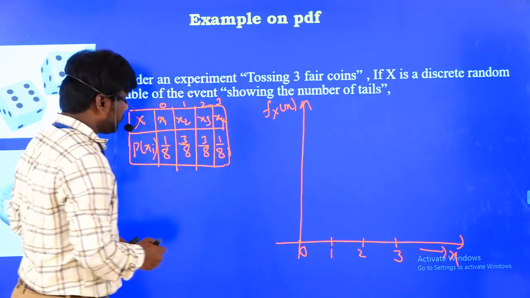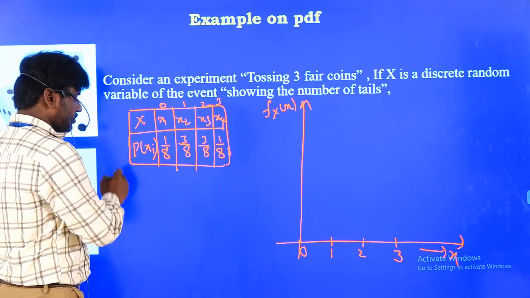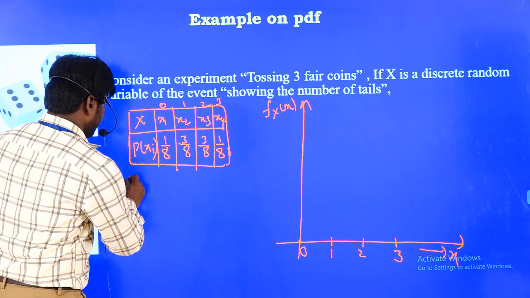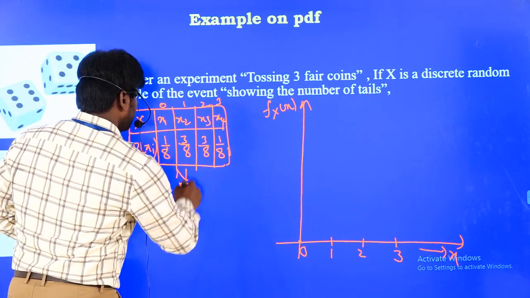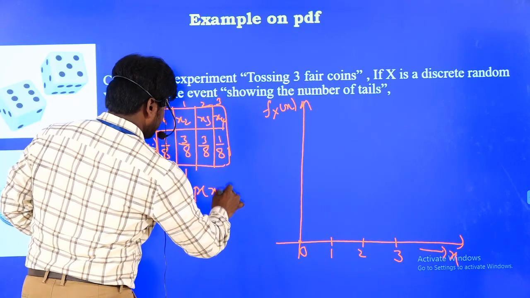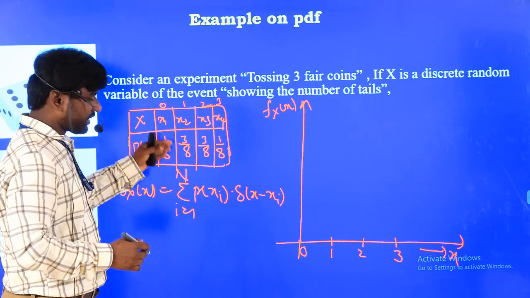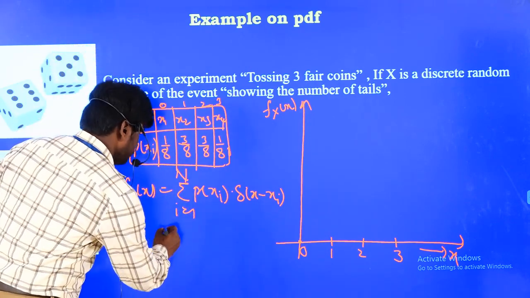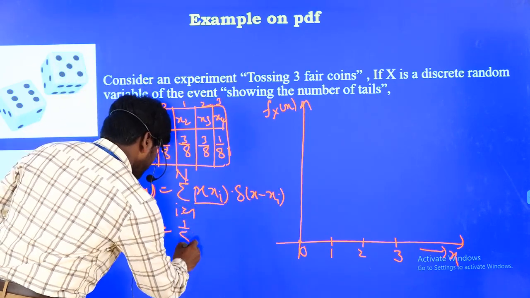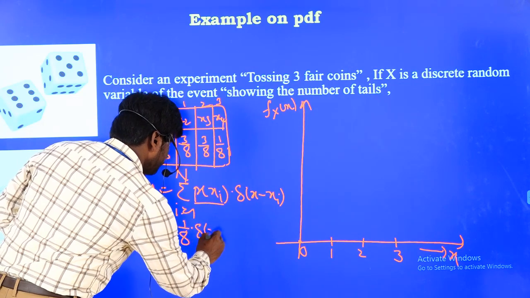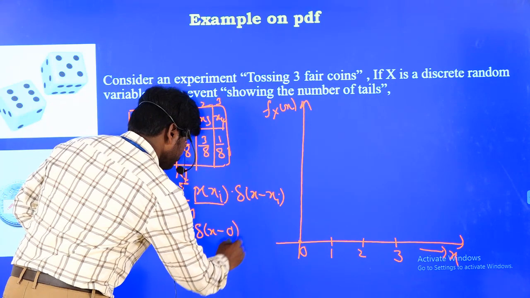From the expression, fx of x is exactly equal to sigma i equal to 1 of p of xi into del of x minus xi. For convenience I am writing each term: p of x1, which is 1 by 8, multiplied with del of x minus x1, and x1 is 0.